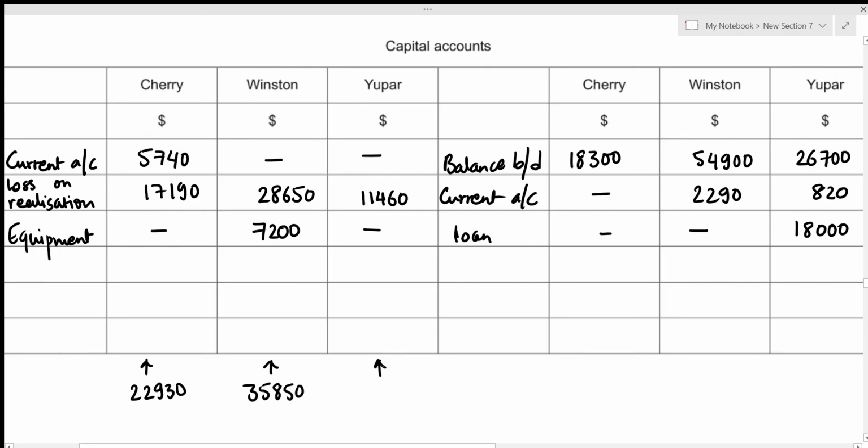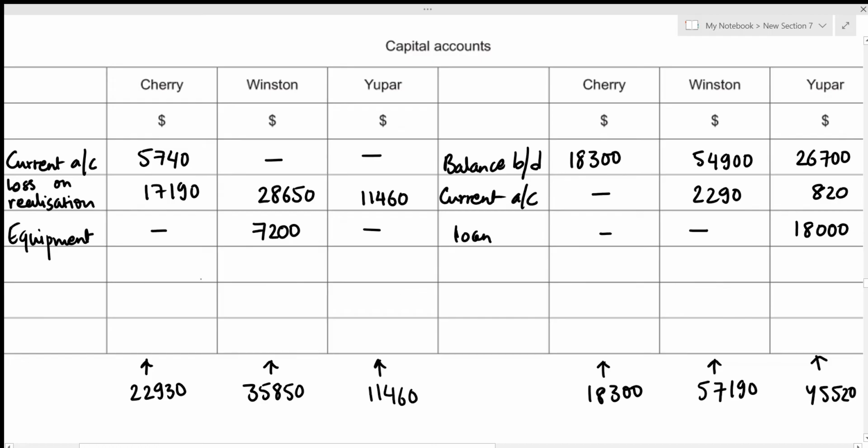For the third column, the total is going to be 11,460. For the fourth one, it's just going to be 18,300. For fifth one, that's going to be 54,900 plus 2,290, which gives the total to be 57,190. And for the sixth one, the total is going to be 26,700 plus 820 plus 18,000, which gives the total to be 45,520.